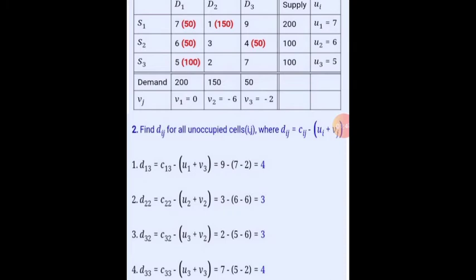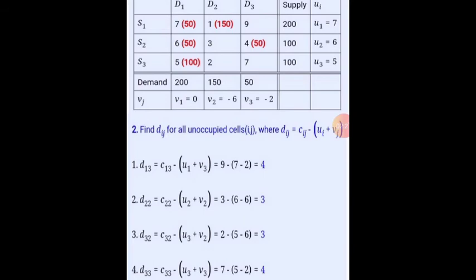So number 3, d sub 3 2, read as the third row, second column, which is 2, is equal to c sub 3 2, which is 2, minus the sum of u sub 3, which is 5, plus v sub 2, and our v sub 2 is negative 6, so we have 5 minus 6. So 2 minus the addition of 5 minus 6, we have the result of 3.